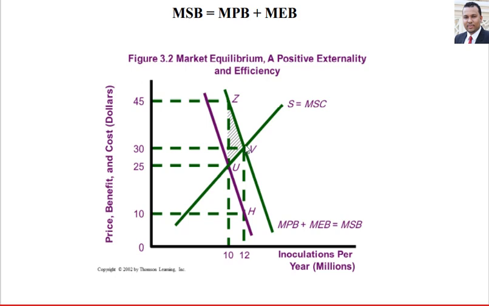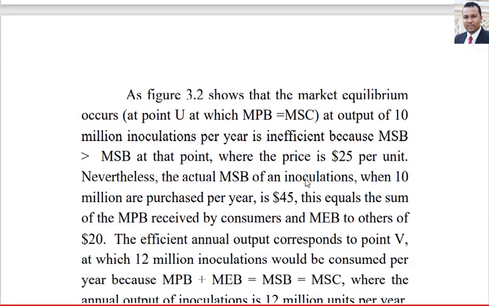The second way: at point V, this is the new quantity, we link it to the old demand at point H. With quantity 12, the old price is 10 and the new price is 30, so the gap is the same, equal to 20. This is the value of the positive externality.